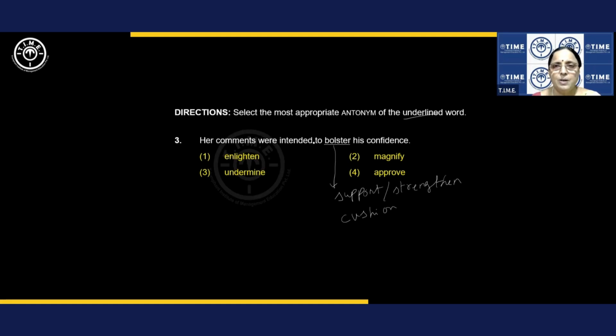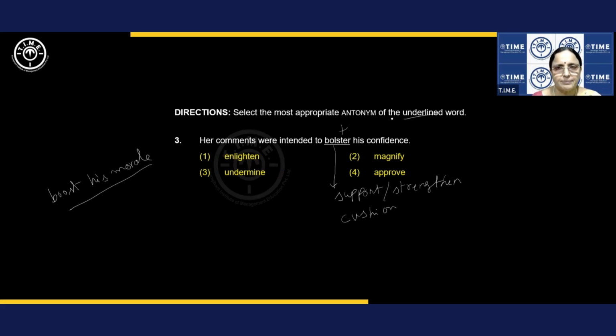All right. So normally you say boost his morale and so on. So bolster his confidence is nothing but boost his morale. All right. So if you keep reading, then you get these ideas easily. Boost his morale is the exact synonym of this one. I mean, you can use this phrase instead of this one also with the same meaning. Got it? Right. So, this is a positive word. All right, you should give the antonym. So, it should be a negative word.